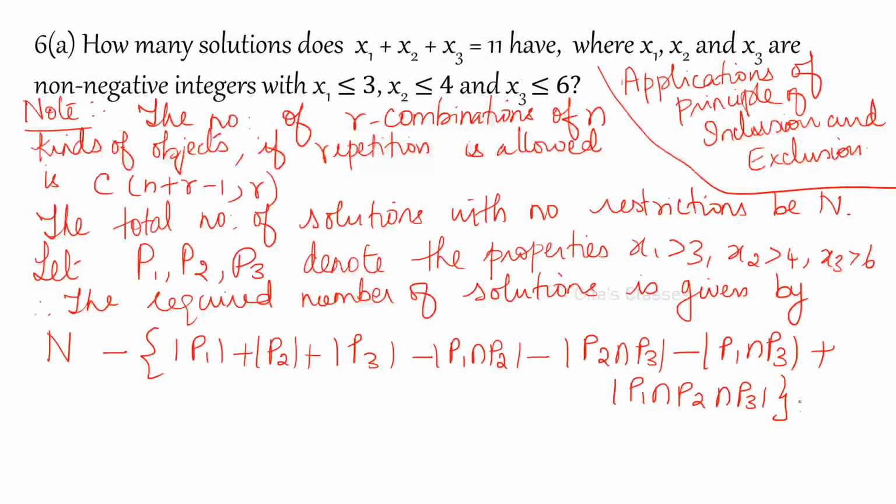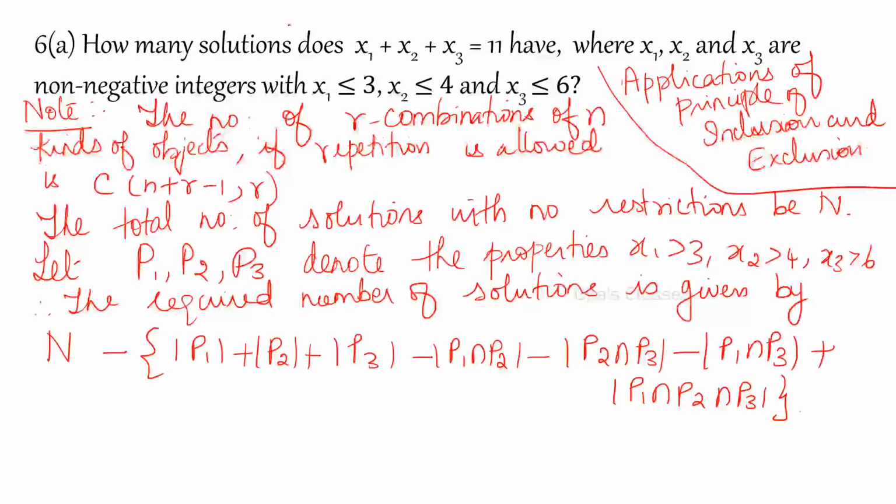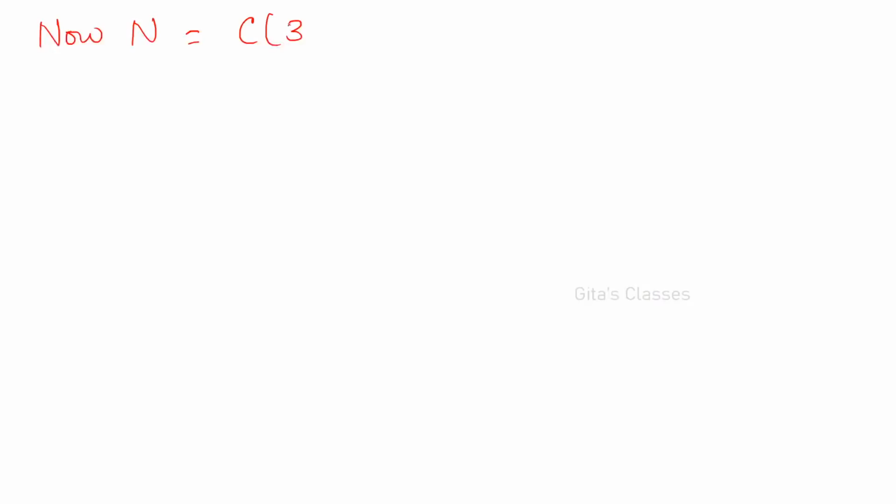Okay, this is what you have to find out. Now let us find out one by one. Now capital N is equal to C of how many? See here you have 11. Maximum can be 11 and there are 3 variables. So 3 plus 11 minus 1 comma 11.